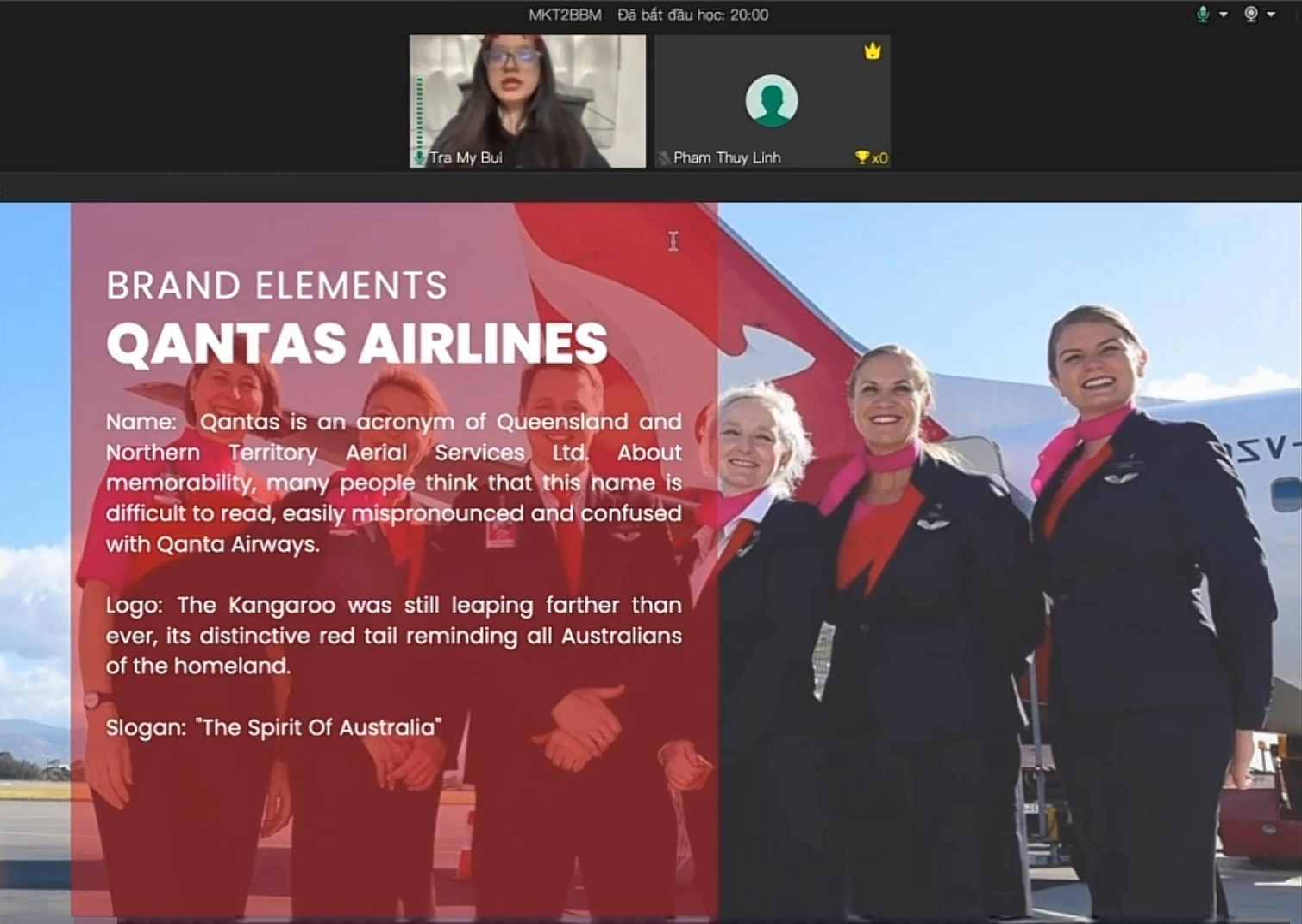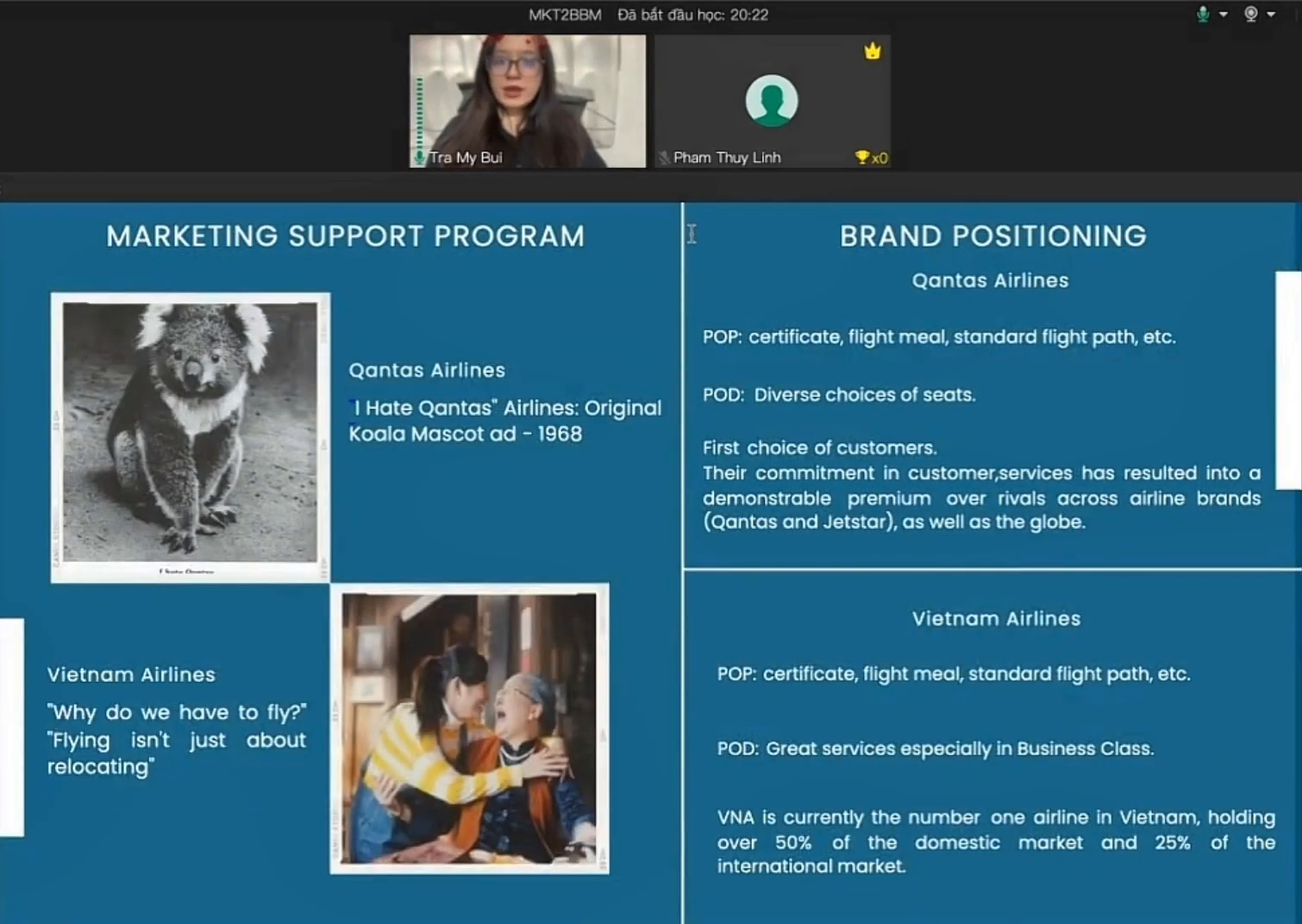With the logo, the kangaroo is still leaping farther than ever, its distinctive red tail reminding all Australians about the homeland. And with the slogan, the Spirit of Australia, this case is the same as Vietnam Airlines, which reminds people about the country. Now, let's talk about the marketing support program.